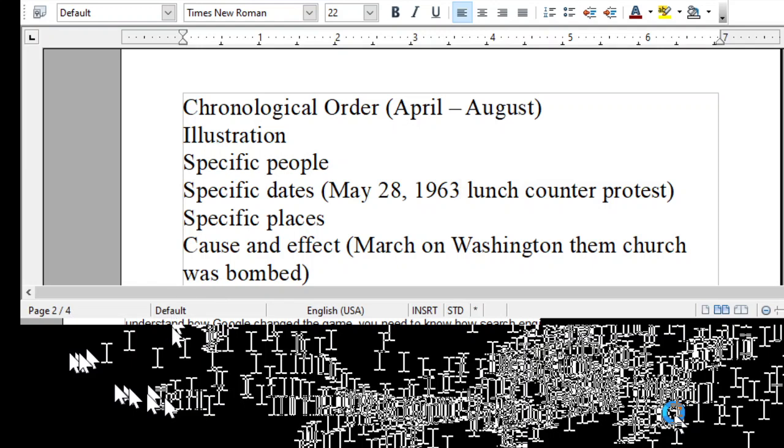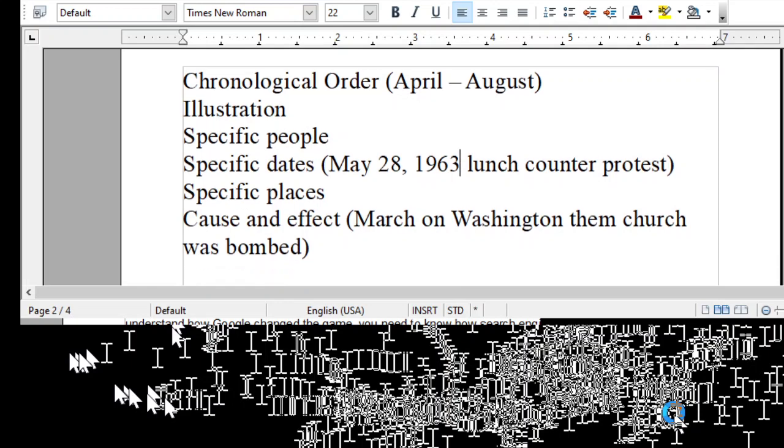So good job. So these are 1, 2, 3, 4, 5, 6 ways that the author used to let you know that 1963 was really important. They set up this text using these 6 ways so that you could understand how important 1963 was. All right, so I went over that.